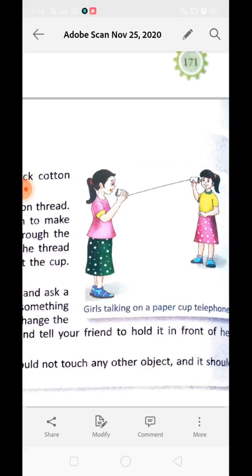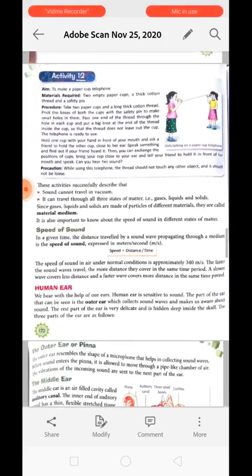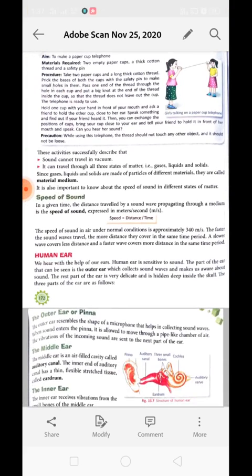Now hold one end in your hand and pass the other end to your friend. You can speak while holding one end of the cup. You can clearly see that your friend is able to hear the sound. What you are speaking, they will clearly hear and understand. Understood? Now, these activities successfully describe that sound cannot travel in vacuum.